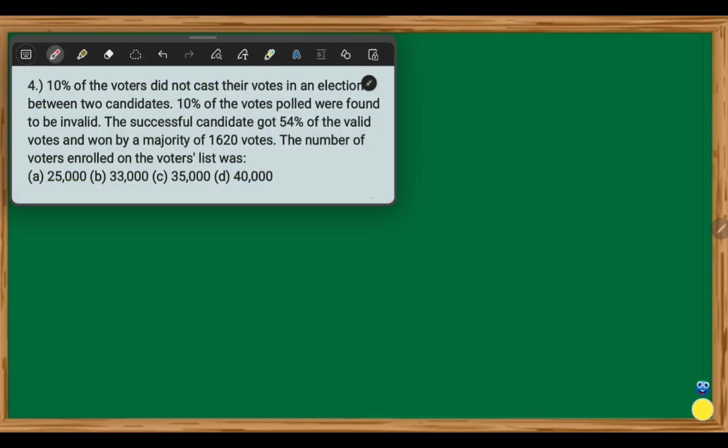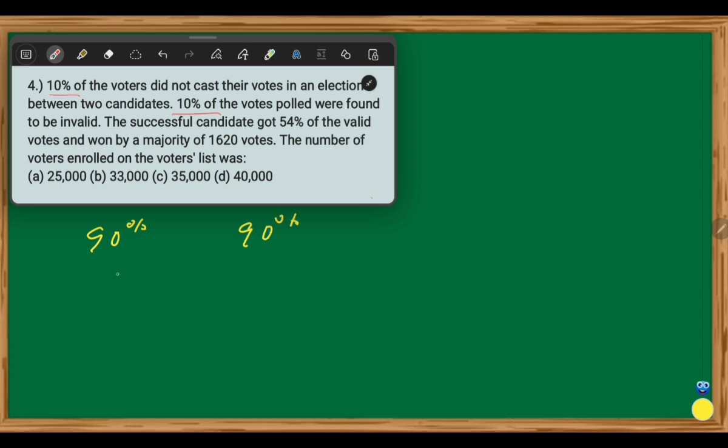Okay, look at the solution. We are given that 10% of voters did not cast their vote. Therefore, 90% of the total voters actually polled. Out of the votes polled, 10% were found to be invalid. Therefore, 90% of the polled votes were valid votes.